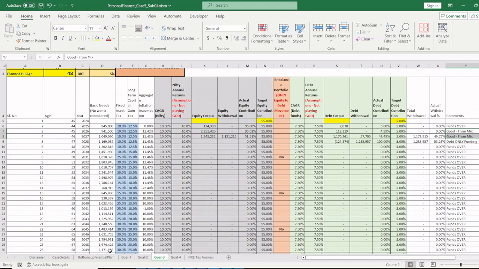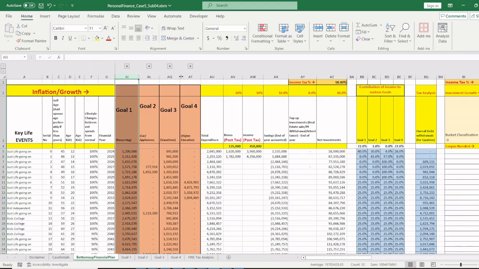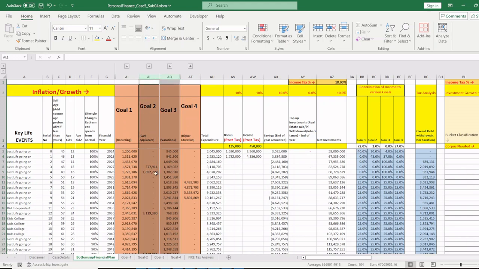We keep adding salary. That means the person is on whatever FIRE you want to call it. You want to call it coast FIRE, lean FIRE, whichever FIRE you want. The person has completed goal 1 and goal 4. That means kids' education and the retirement, the basic recurring expense retirement. But now the person has to work primarily for vacations, because goal 2 is nothing. It required about 30-40 lakhs.